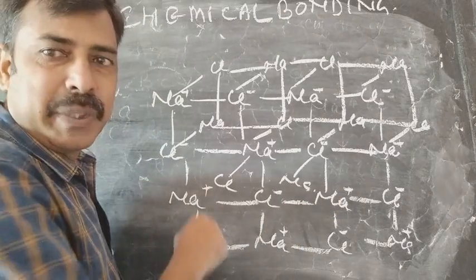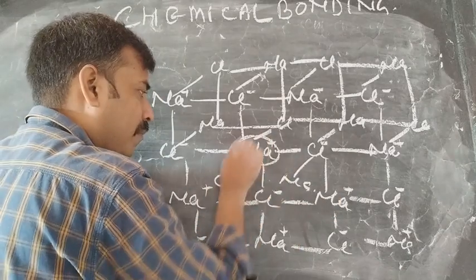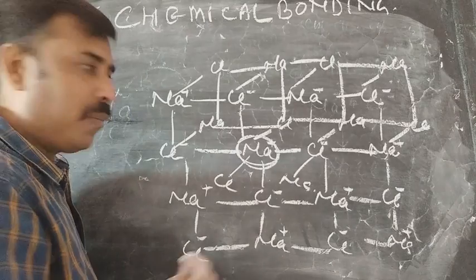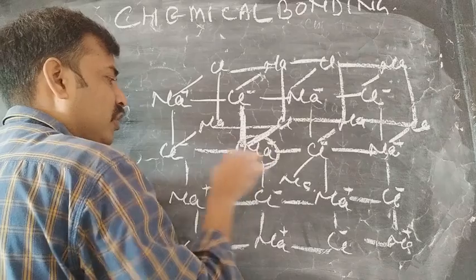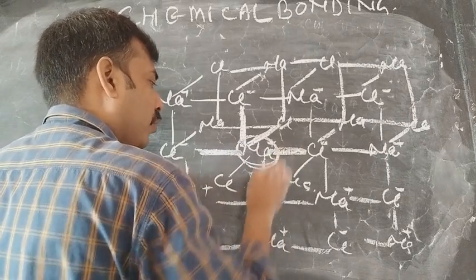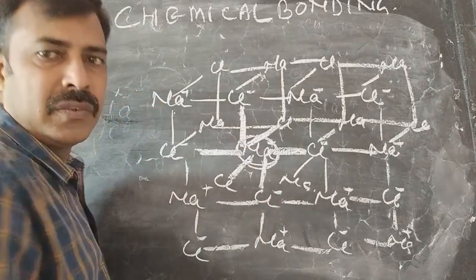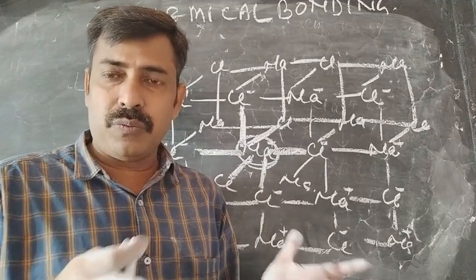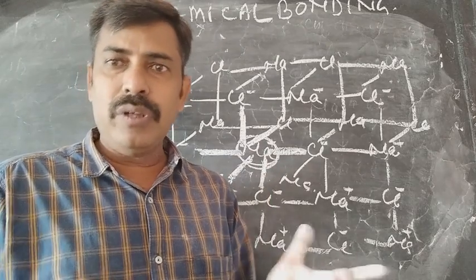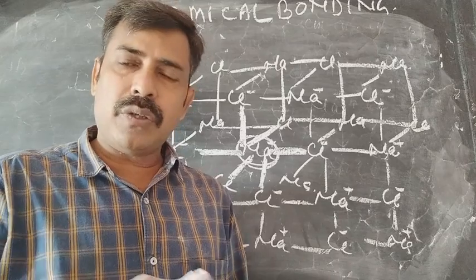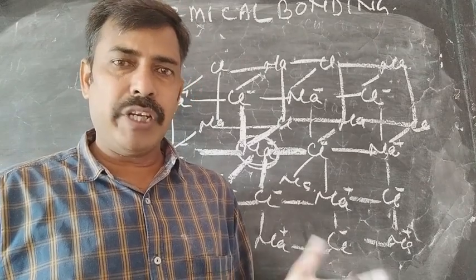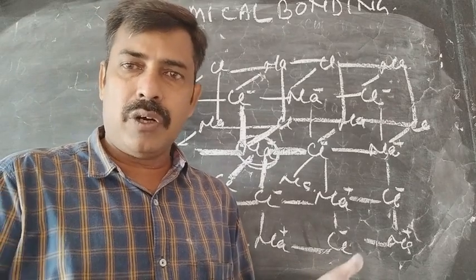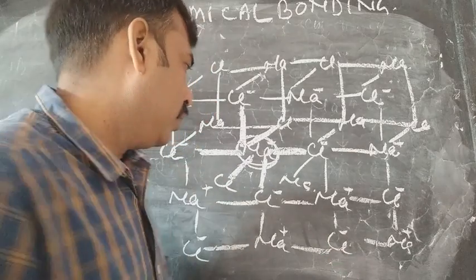I am taking a specific element, this one. How many bonds are there? The first bond, this one, second, this one, third, fourth, fifth and sixth. There are 6 attraction forces working around the sodium. लेकिन इनमें से कौन सा एक्चुअल केमिकल बॉन्ड है, क्या आप बता सकते हैं? Surely not. And this is called the non-directional nature of the ionic bond.